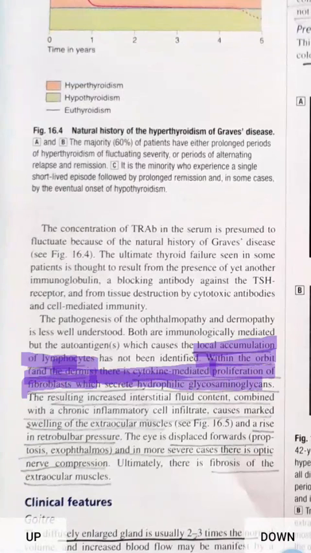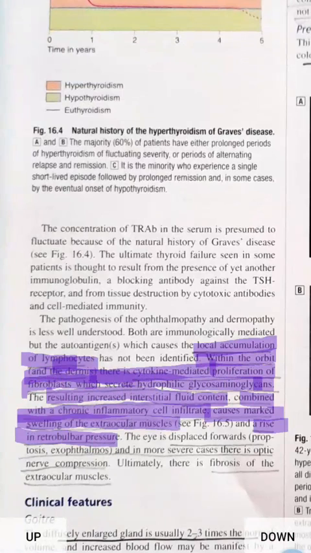As fibroblasts are proliferating, they will secrete hydrophilic glycosaminoglycans. So because of cytokines, fibroblasts are proliferating, and then fibroblasts will secrete hydrophilic glycosaminoglycans, resulting in interstitial fluid. The resulting interstitial fluid content combined with chronic inflammatory cell infiltration causes marked swelling of the extraocular muscles. So there will be chronic inflammatory cell infiltration and swelling of the ocular muscle because of accumulation of hydrophilic glycosaminoglycans, which are secreted because of cytokine-mediated fibroblast proliferation, and it raises